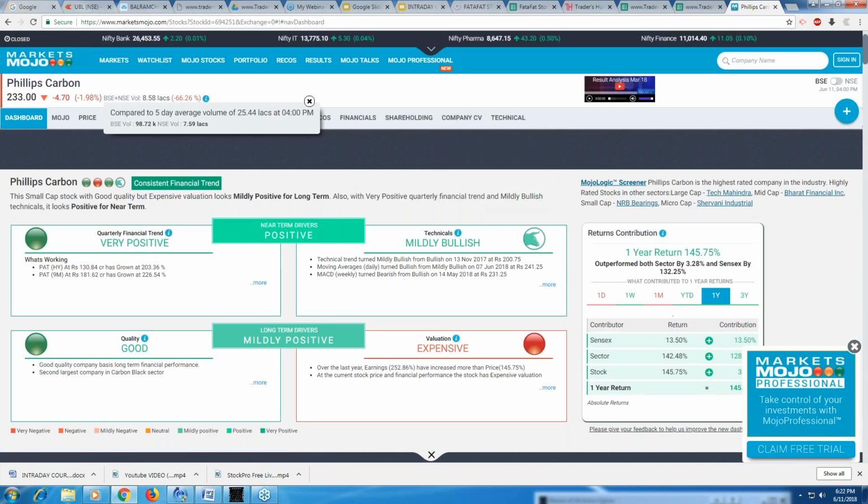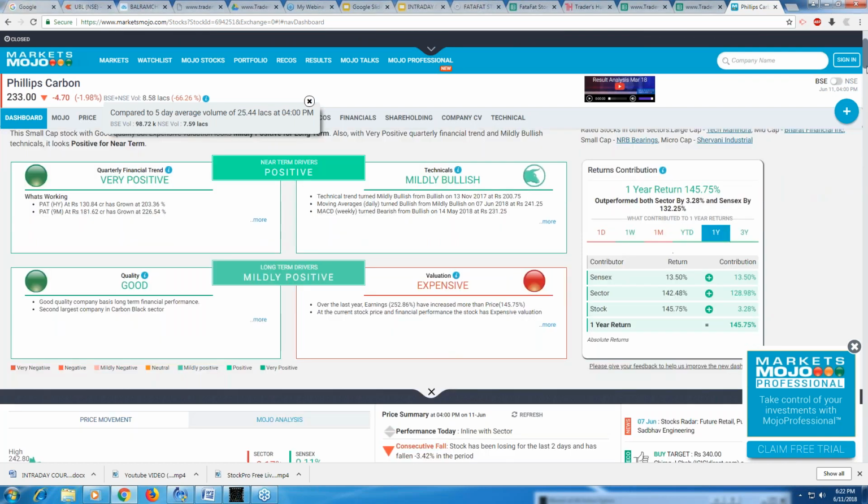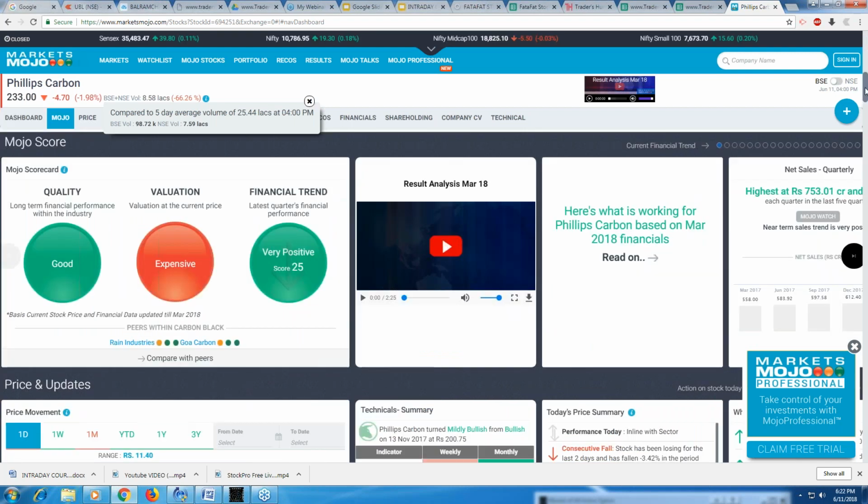And then you can say quarterly financial trend very positive, technicals mildly bullish, 1 year return 145.75%, valuation expensive, quality good, right? And this is for positional stocks, but yet if you want to go through it, it's fine. Like I'm just running through the websites with you.